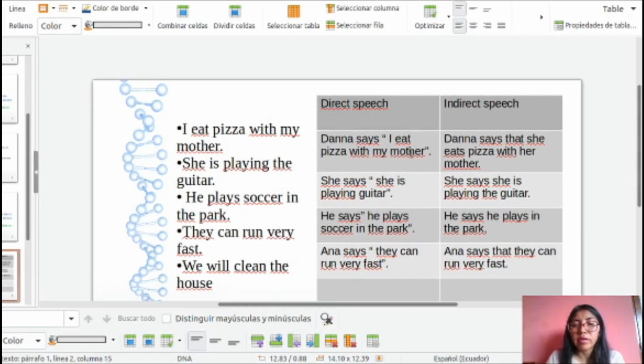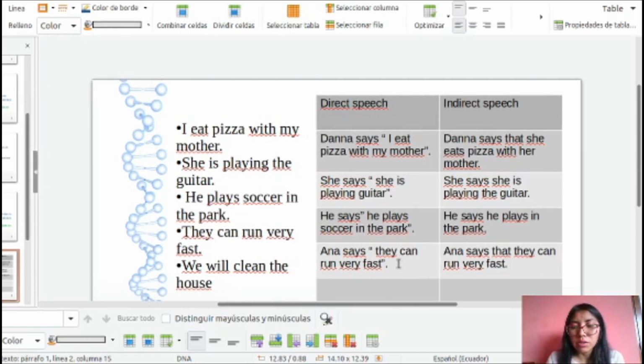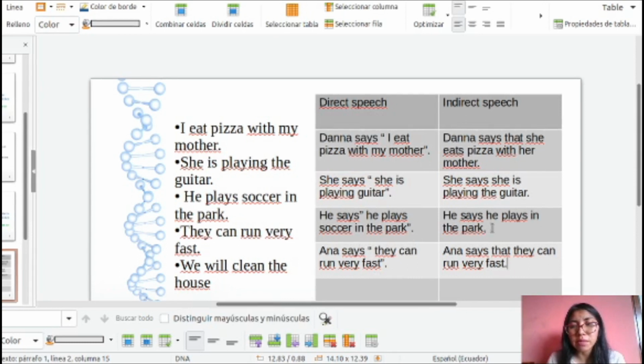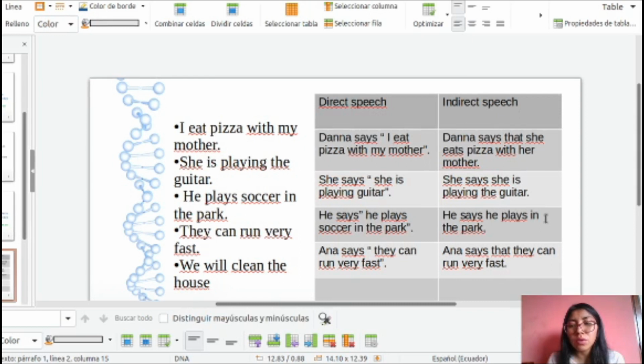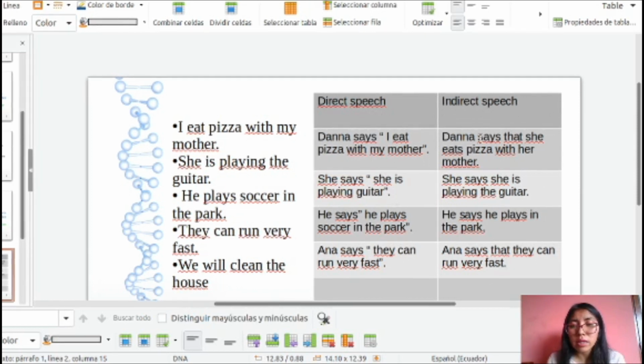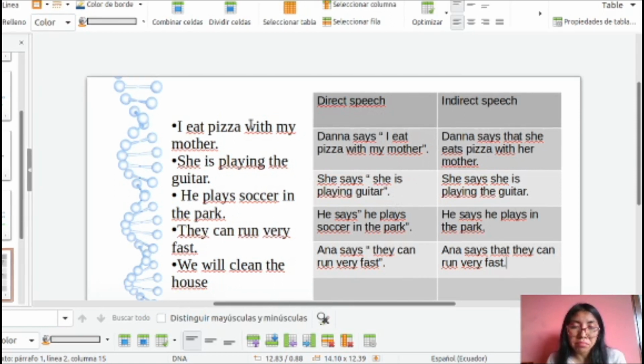Remember, you are going to use quotations when you are speaking about direct speech, and you don't need to use quotations when you are speaking about indirect speech. Okay, the difference, for example, we can identify in the first sentence, because Dana is the person who speaks.